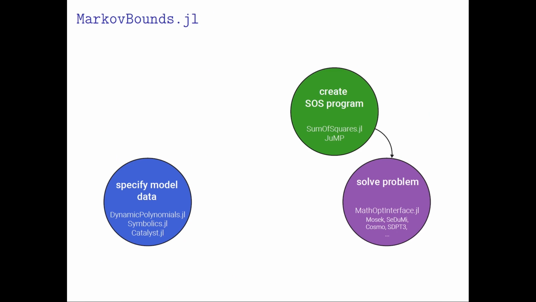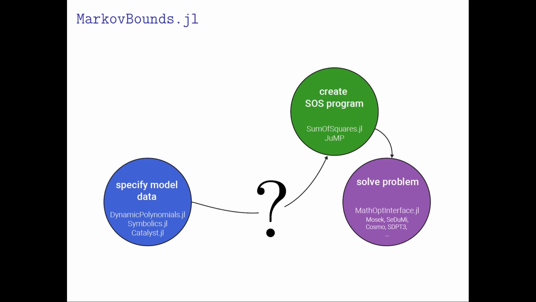So in principle, the Julia ecosystem has everything in store to implement moment bounding schemes. On the one hand, there are packages like Catalyst, Symbolics, and DynamicPolynomials.jl to model stochastic processes for a wide range of applications. And on the other hand, there's everything to create and solve general sum of squares programs enabled by JuMP and the MathOptInterface.